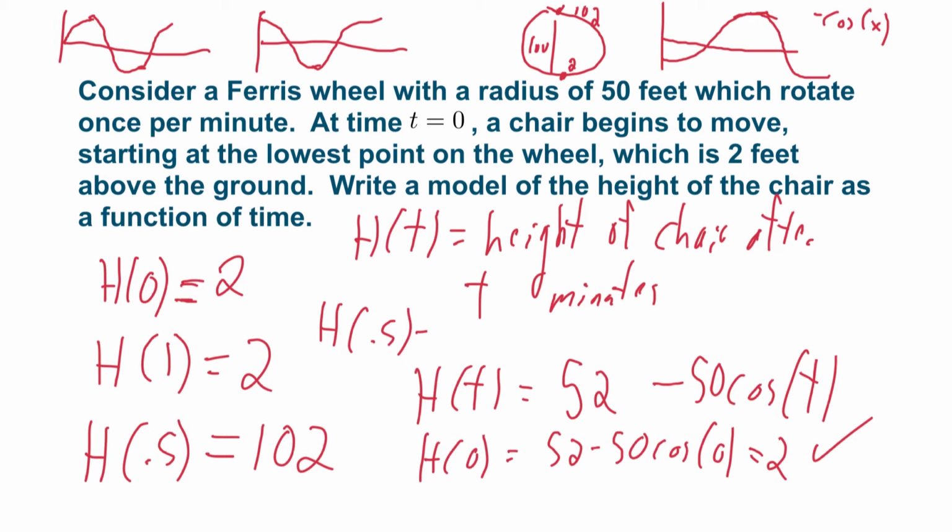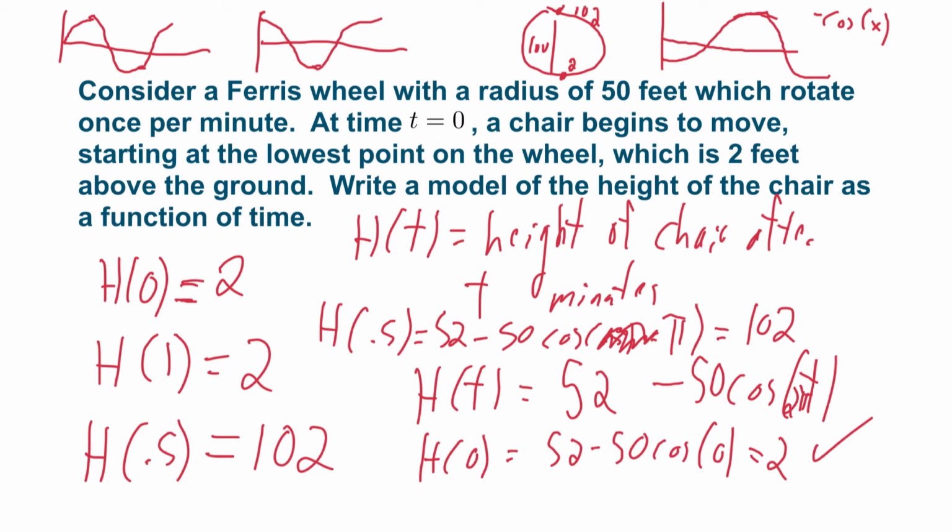H of 0.5 is 52 minus 50 times cosine of 0.5 times, sorry, I need a 2 pi in there. Cosine of 0.5 times 2 pi is cosine of pi, which is negative 1, so 102. And then back at the start, I'm at 2 again.